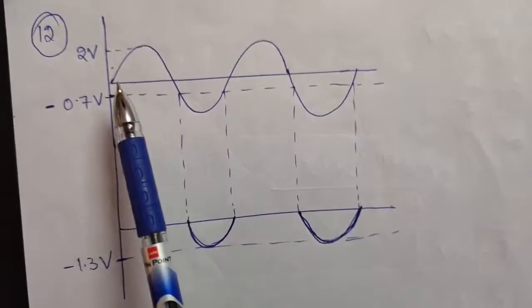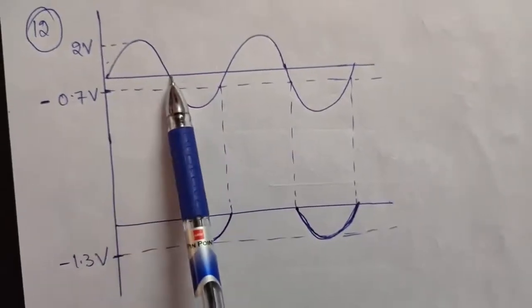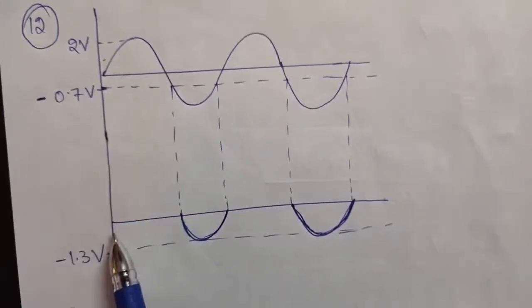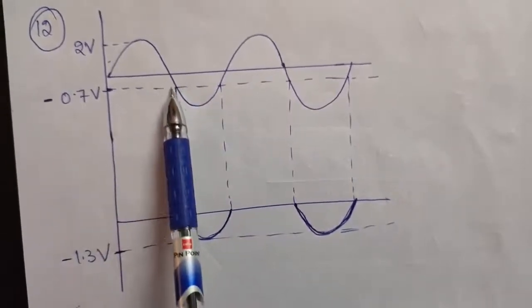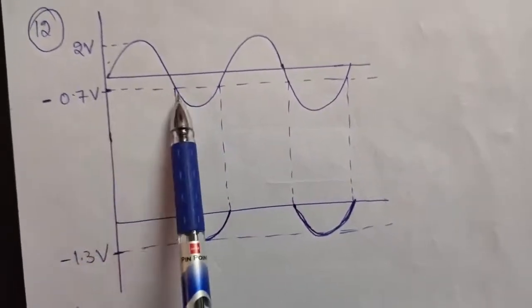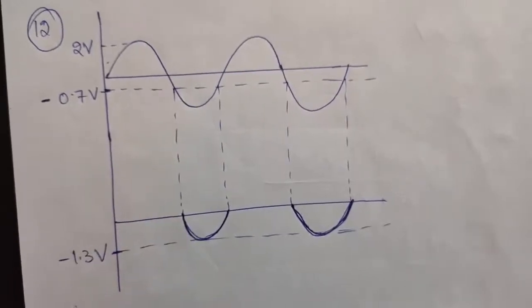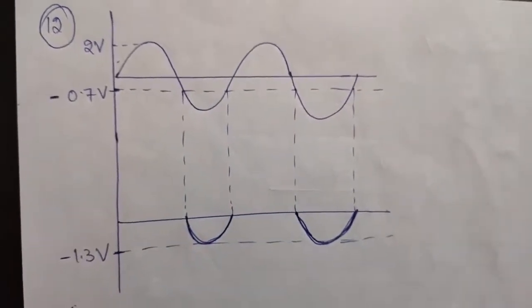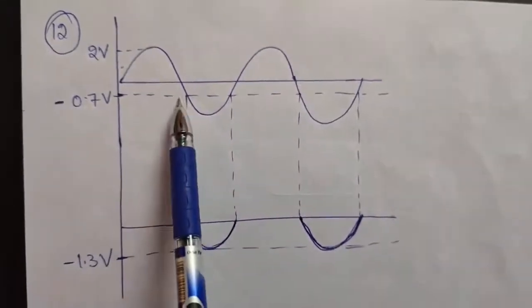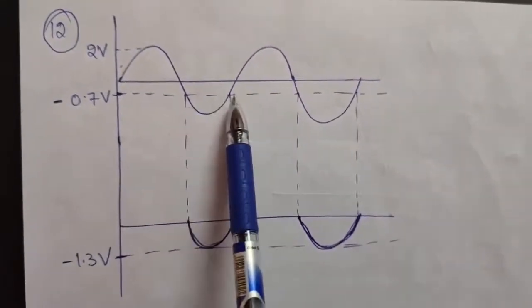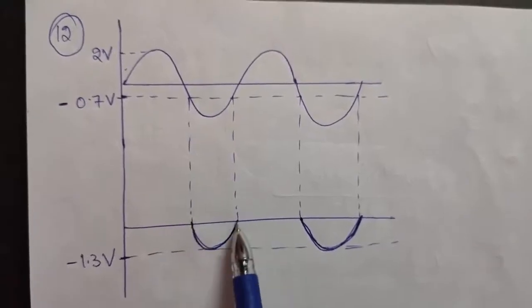So now, as you can see, from here to here it is the positive half cycle. That means it will not work. You will not get any output. And for this region, it is obviously below the threshold voltage, or because it is negative, you can say it is above that. So therefore it will not work. So it will be working only in this region. Therefore we have got an output.